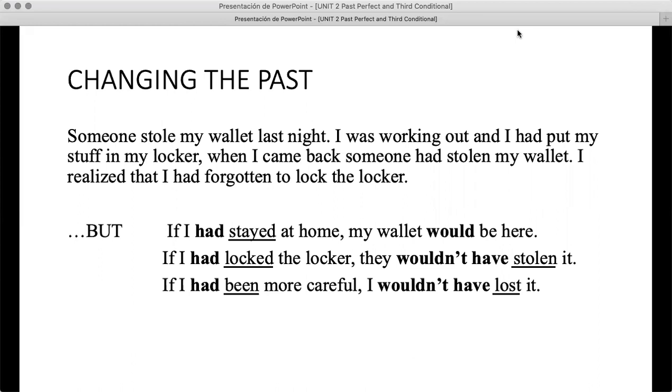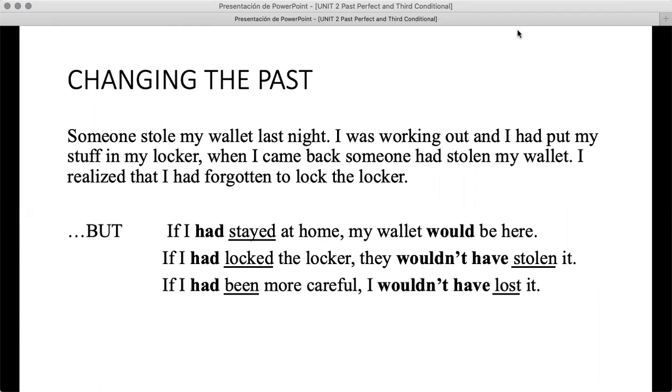Okay, guys, so we have studied the past perfect before, right? We use the past perfect to put different events in the past in order. So we usually use the past perfect to talk about the past of the past. So we have a story here of a person telling us what happened when he had his wallet stolen last night. Let's read the story and let's see.